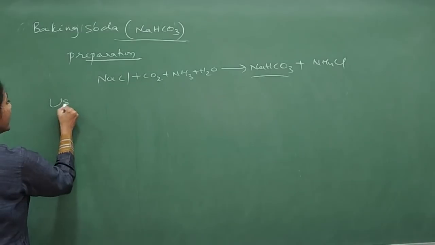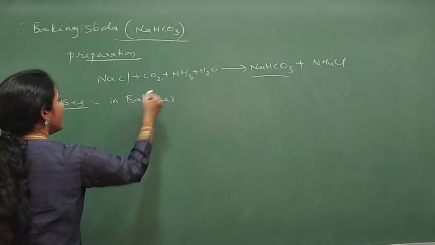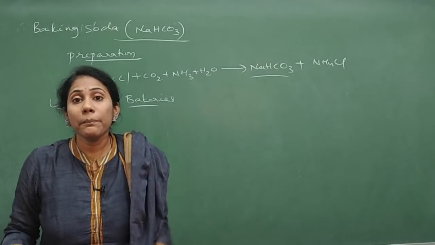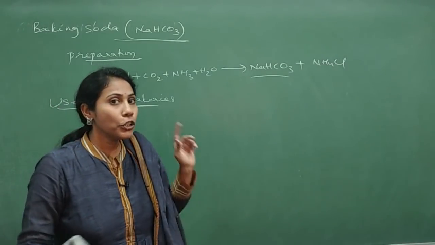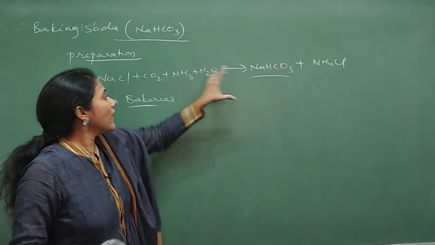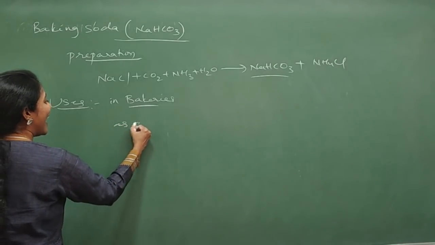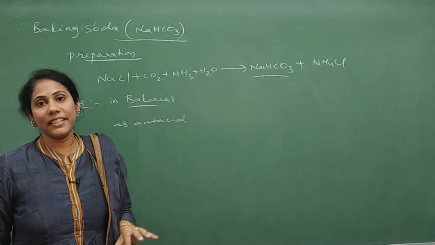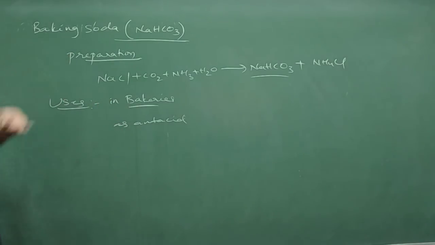And coming to its uses, it is used in bakeries. This is very important, guys. Why is this used in bakeries? When you heat this, carbon dioxide gas comes out, making holes, so that you get fluffy and soft cakes. Not only that, it is also used as an antacid. Since it is basic, it is used to treat acidity related problems. So these are the two uses you can remember.